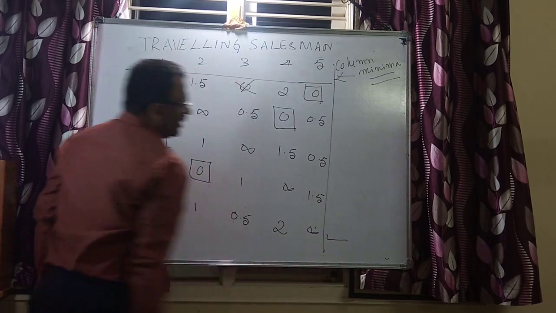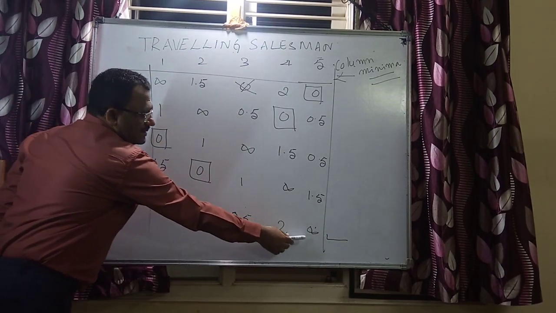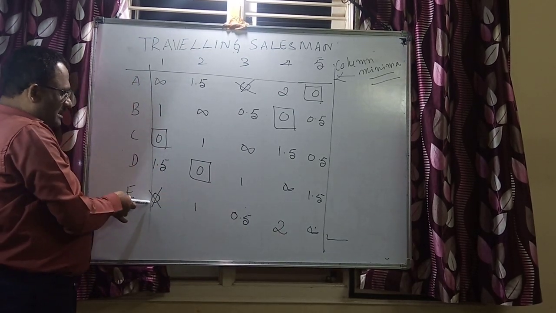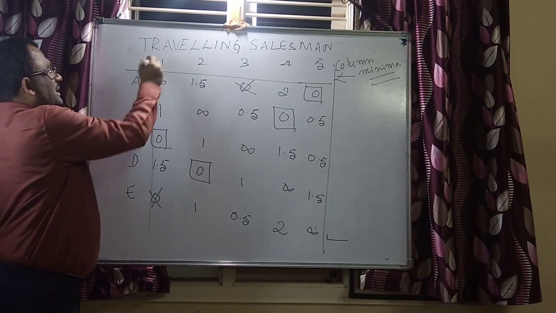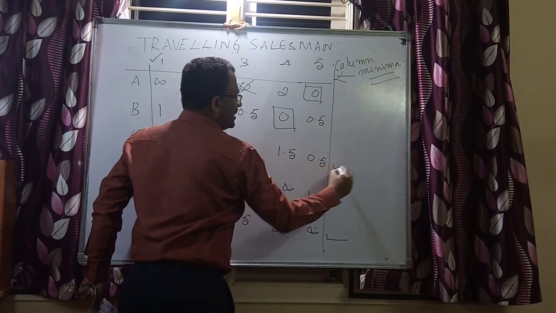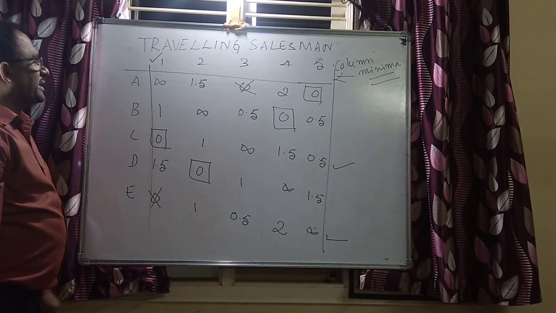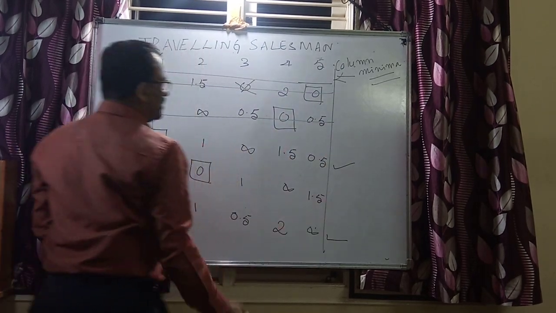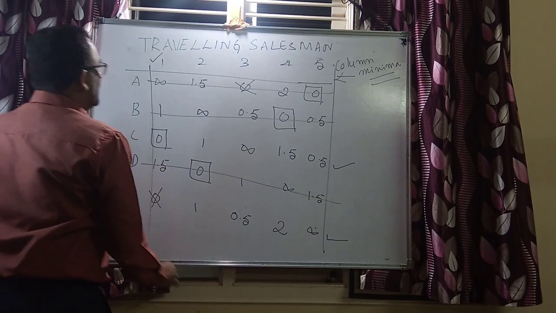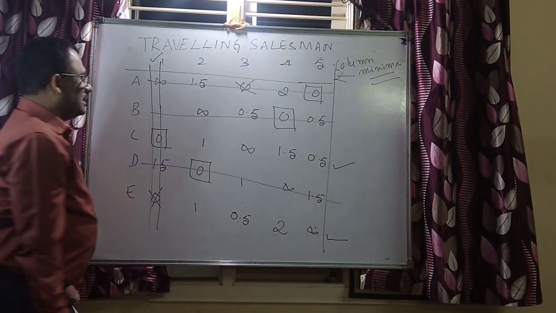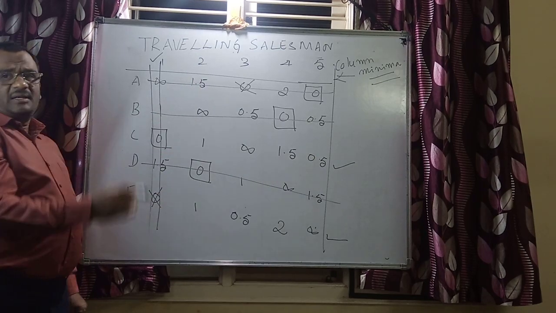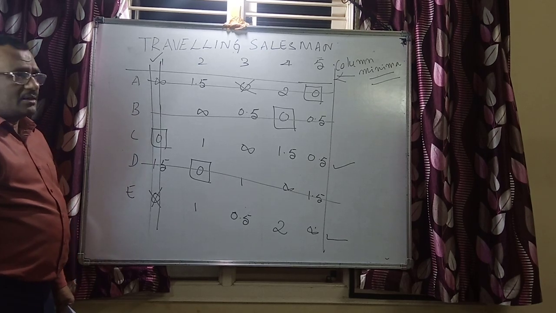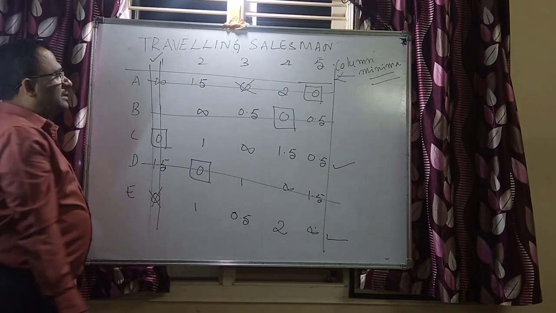Put a tick, follow the Hungarian method. Because this row is not allocated, there is a tick, and in that particular row, here is a 0 that is discarded. Go to this particular column, here is a tick, and again that respective row is also ticked. Now draw lines through unticked rows and then ticked columns. See that no zero is left out of the line markings, whether vertical or horizontal, and all the zeros are on the line markings now.